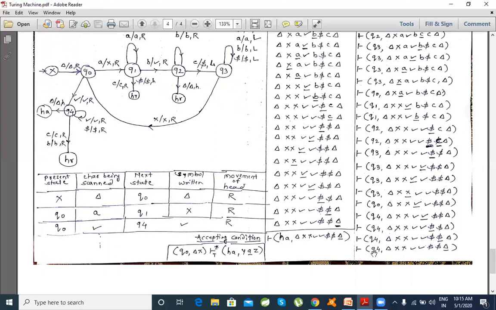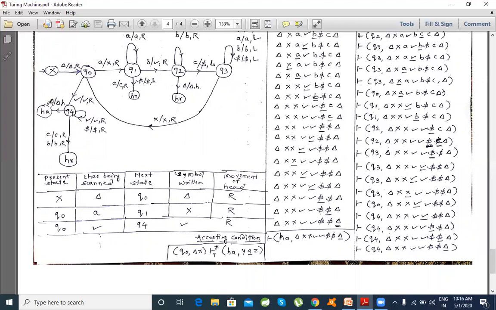The last condition is from this Q4: if you see null, we replace this by null and we halt by change of the state. This is HA. Now this is where the machine is taking its moves and it accepted the string. The last state represented here is HA. HA represents halt with accept: H represents halt and A represents accept.